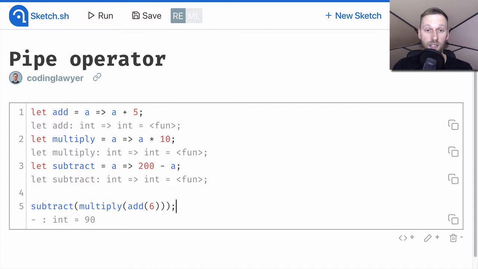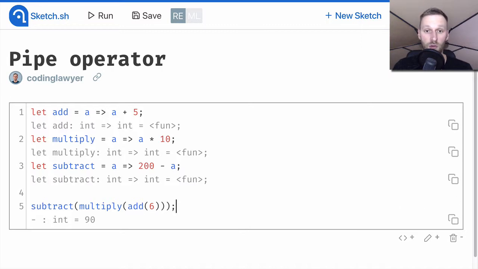Then we composed these functions together here and passed an integer argument to the add function. And we got back the result, which we immediately passed to the multiply function. Then we got another result, which we passed to the subtract function. And we got our result.